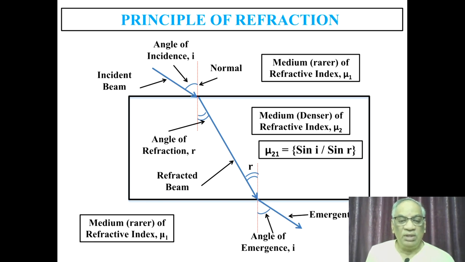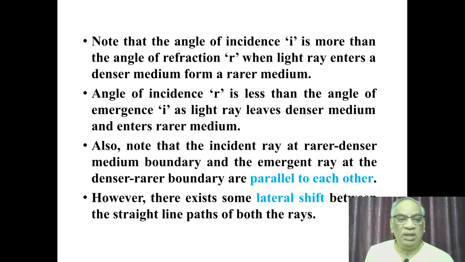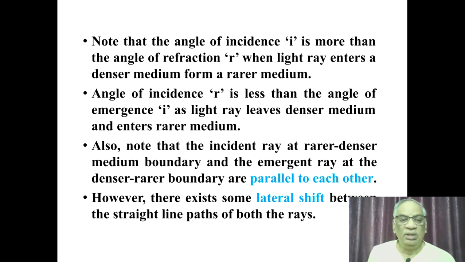If you observe these paths clearly, you can note that the angle of incidence is more than the angle of refraction as the light ray enters the denser medium from a rarer medium. Similarly, the angle of incidence R is less than the angle of emergence I as the light ray leaves from the denser medium to the rarer medium.